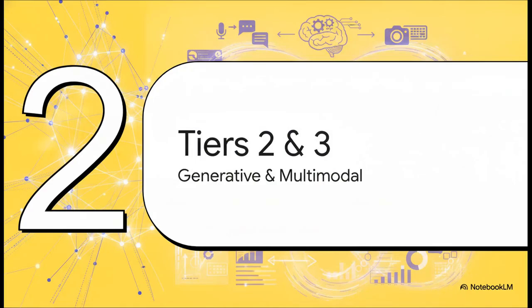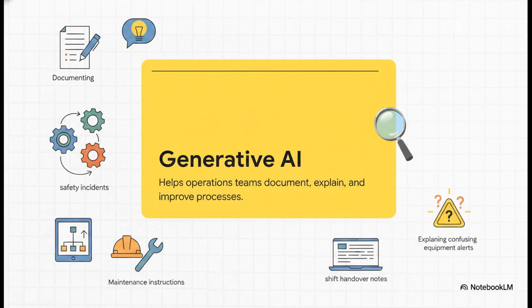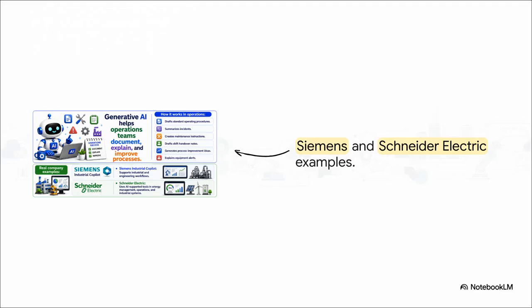Moving right along, let's step it up to Tiers 2 and 3, generative and multimodal AI. Now, generative AI actively helps operations teams document, explain, and improve their processes. It's moving past simple prediction. It can actually draft standard operating procedures or summarize safety incidents in plain English. And from an auditing perspective, this is absolutely huge. It automatically creates a clear, traceable paper trail of shift handovers and equipment alerts, basically turning raw data into compliance-ready human language.